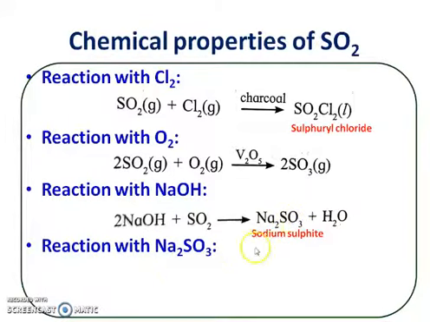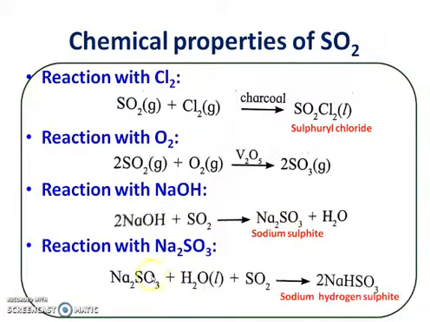When excess sulfur dioxide is passed through NaOH, first of all there is a formation of sodium sulfite, which further reacts with sulfur dioxide, and there is a formation of sodium hydrogen sulfite, NaHSO3. This exists in aqueous state, in a water medium. So these are the chemical properties of sulfur dioxide.